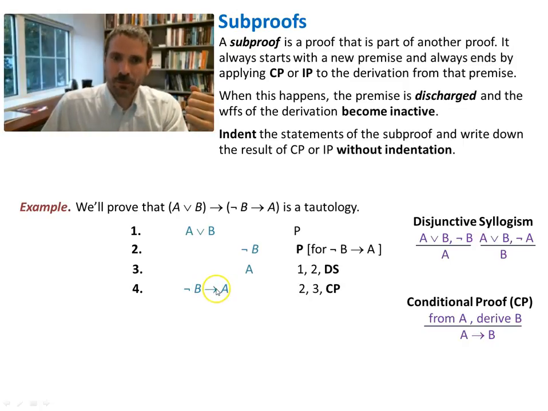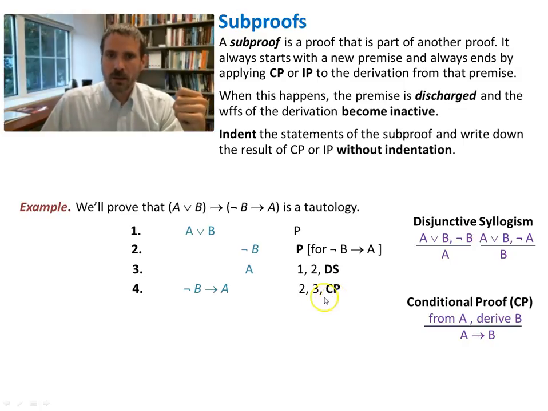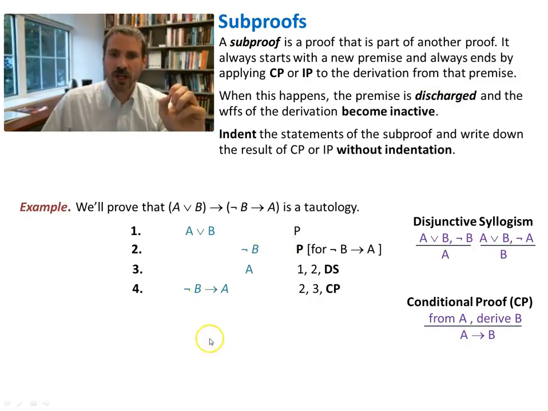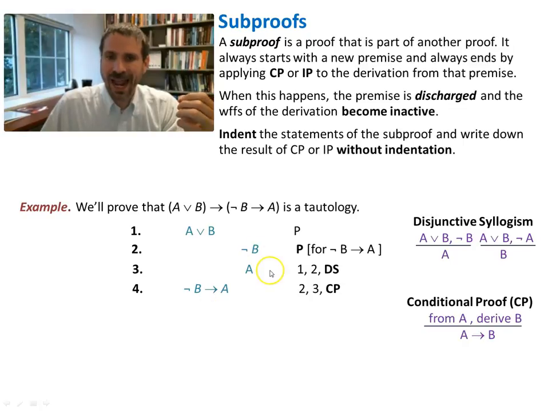unindented a level. So everything indented here is called a subproof. And when we finish the subproof and make our conclusion using CP here, we now discharge these premises. They become discharged, which means that later on in my main proof, I cannot access them.